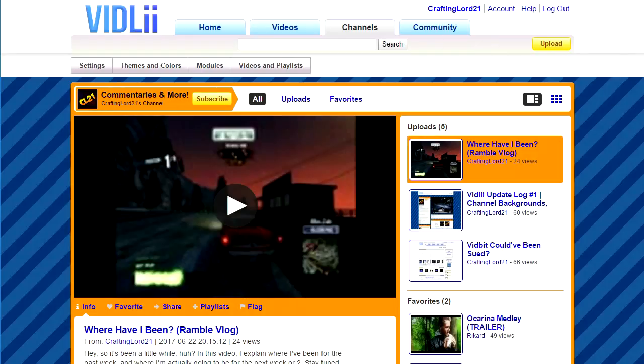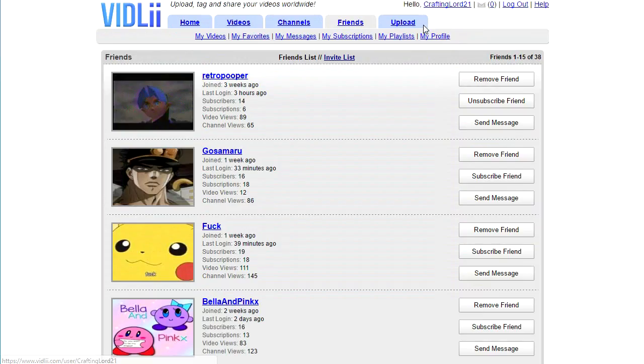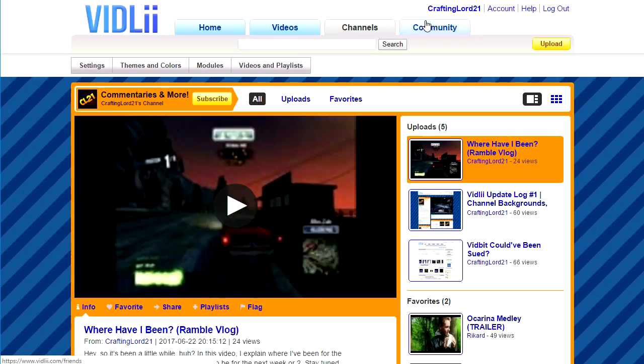There's not too much of an issue there, and I actually don't really mind the whole look of this little hotbar up here looking different than the hotbar on the home page. I really don't mind that too much. It's just a simple thing to be fixed. Just change that from community to friends.